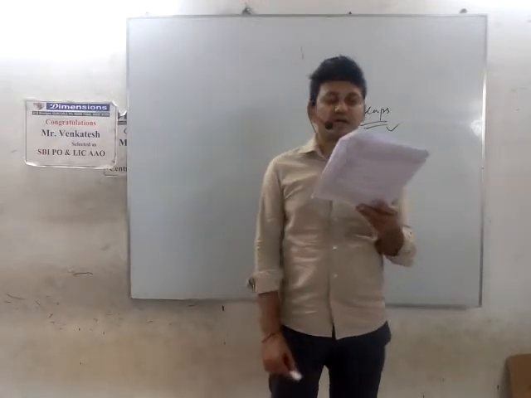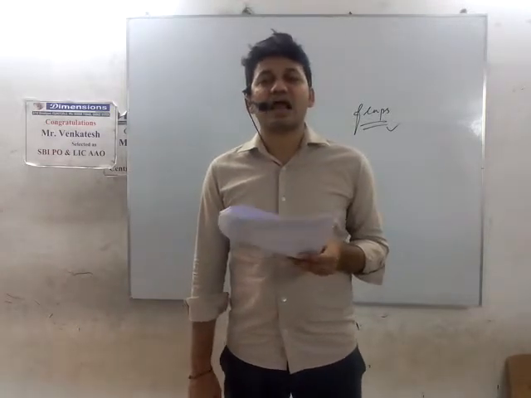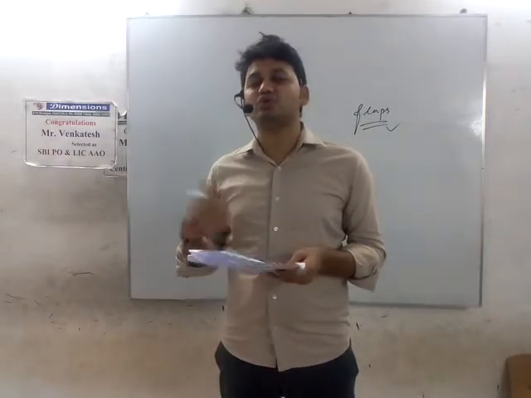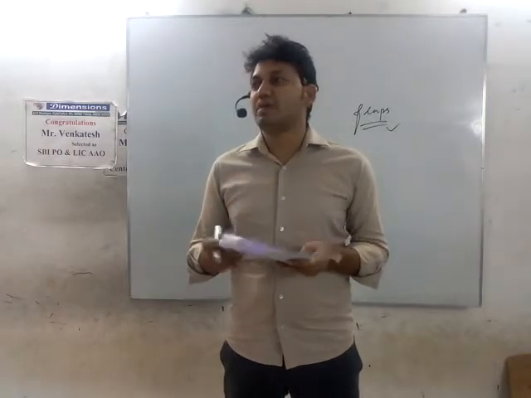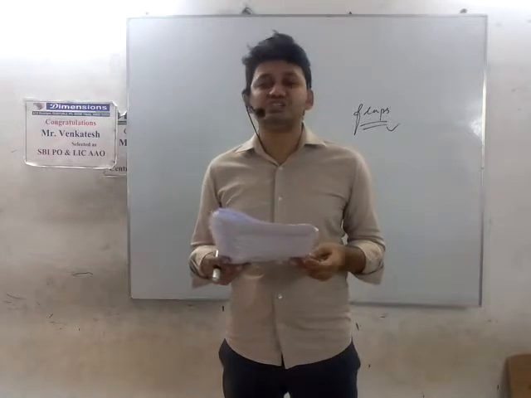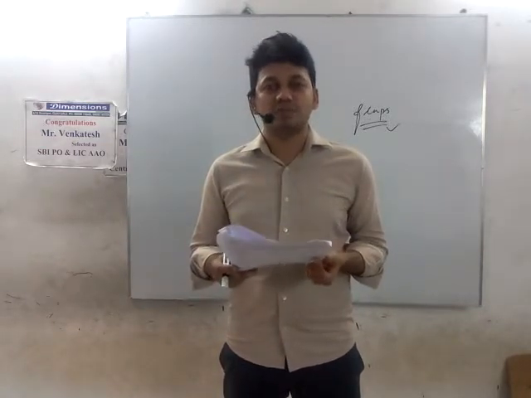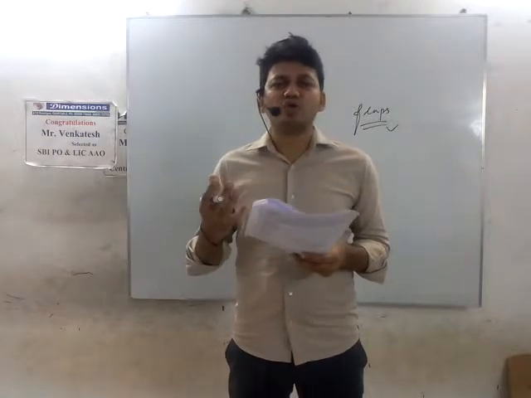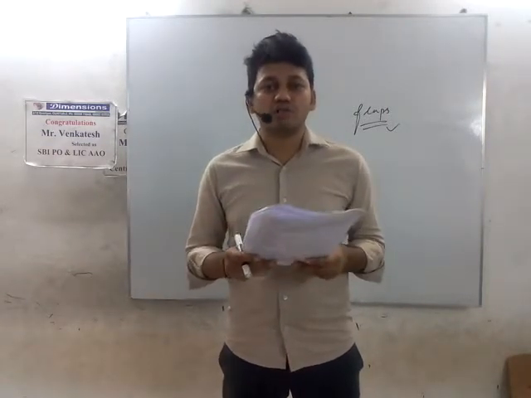Let's look at the meanings of the other options as well. Beguile. Beguile means charm or attract. But this one is often used in a deceptive sense. For example, a politician made promises to beguile the people. Means I don't know whether the promises are genuine or not. We don't know.